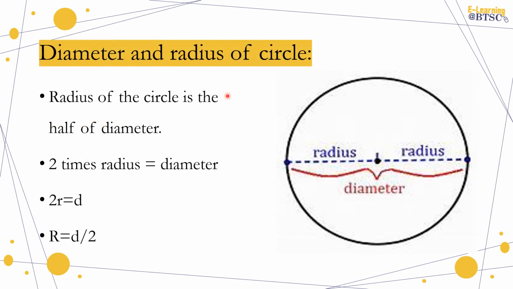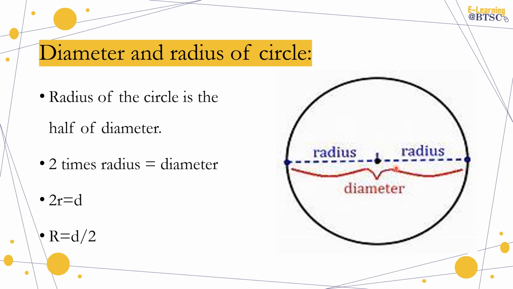Okay, diameter and radius of a circle. What is diameter and what is radius? If you draw a line that passes through the center of a circle and touches the boundaries of a circle, then that line will be known as the diameter of a circle. And what is radius? If you take the half of the diameter, then this is known as the radius